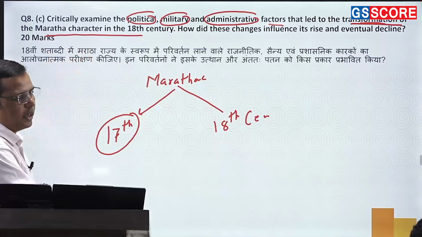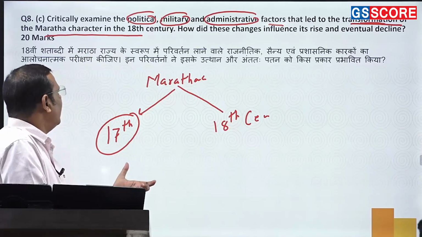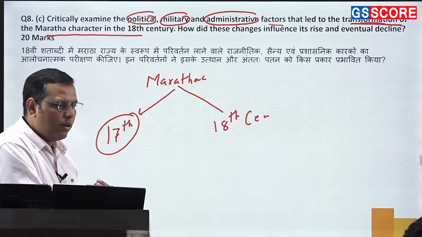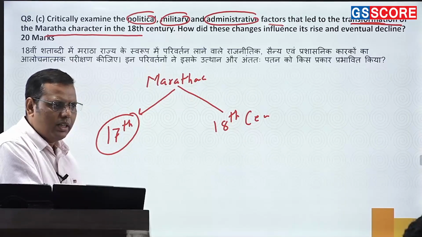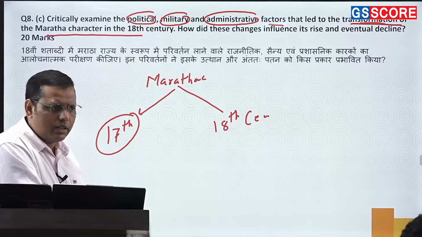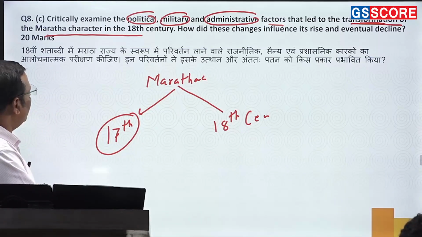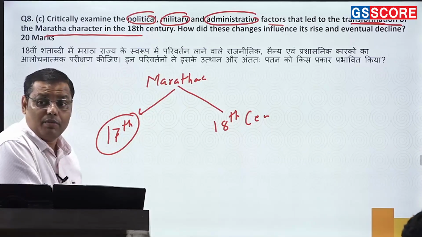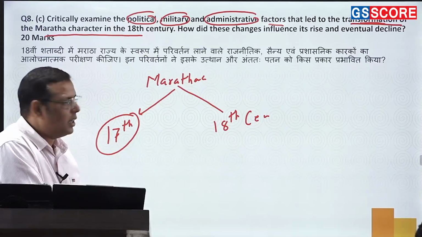Okay, fine. Political is about the decline of the Mughals. That led to the coming of regional powers, and regular wars or conflict among the regional powers. You know about the condition of the Deccan: there were several regional powers continuously fighting. Then the military. The Marathas had a solid military. Instead of guerrilla warfare, now they were relying on proper armies. So that was a change.